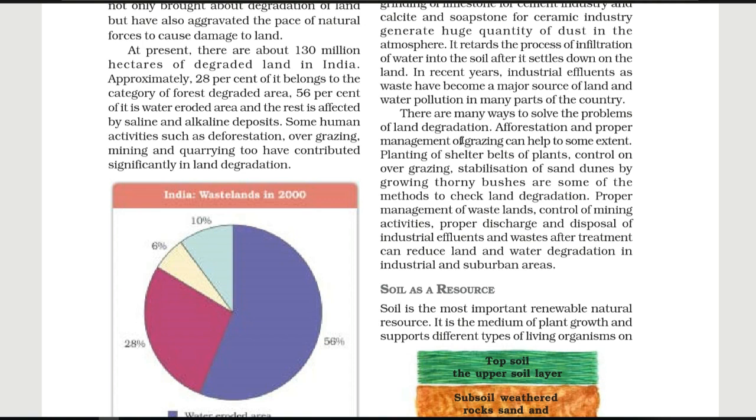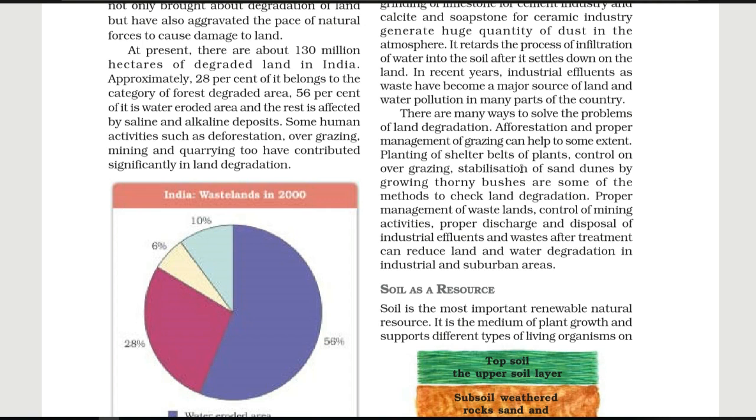We have some solutions also, just like the solutions given here. Like afforestation, as opposed to deforestation. Deforestation is cutting of trees, so afforestation is to plant more trees, and proper management of grazing can help to some extent. We have to manage the process of grazing so that the top layer of soil is conserved.